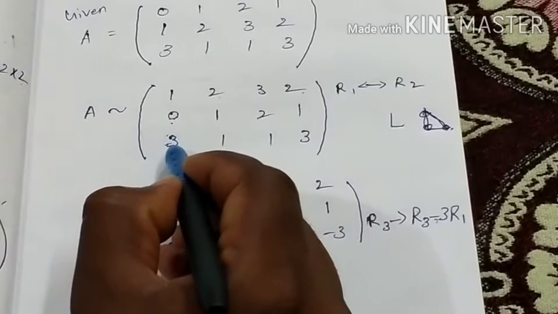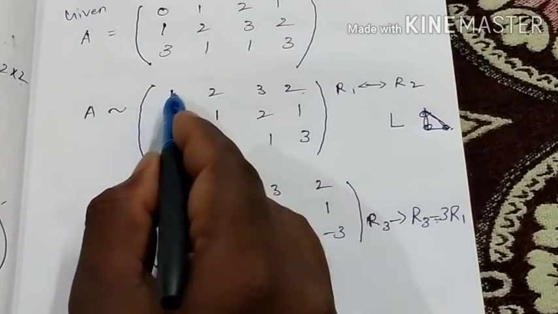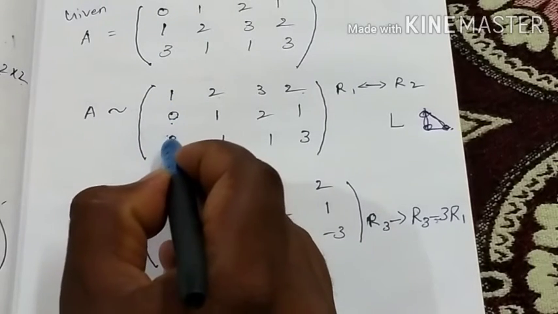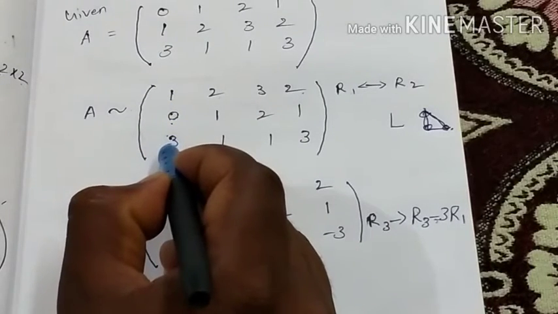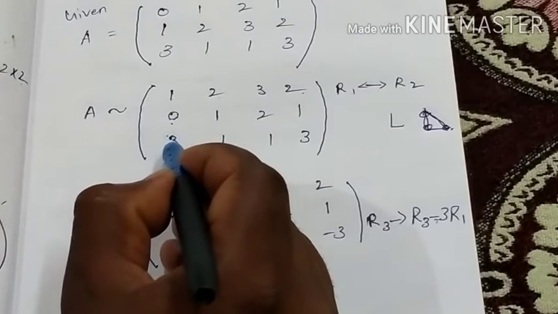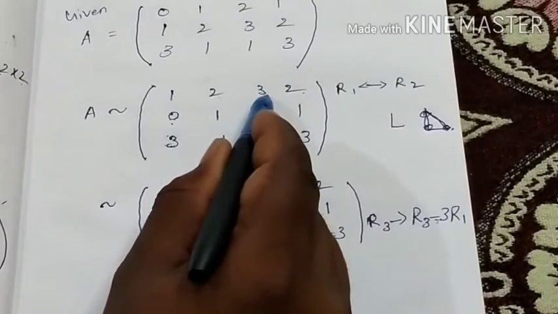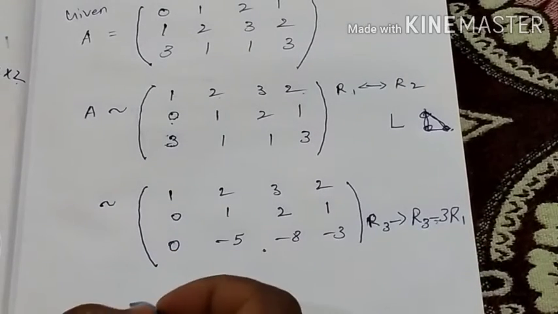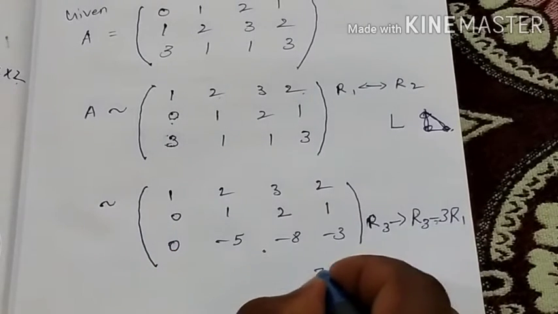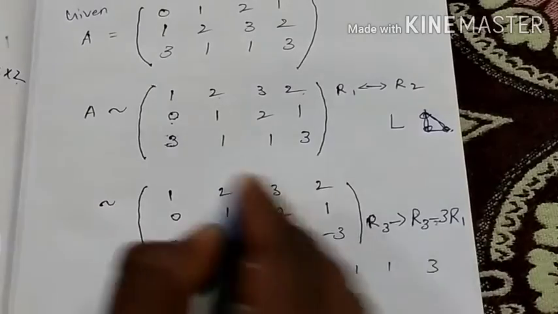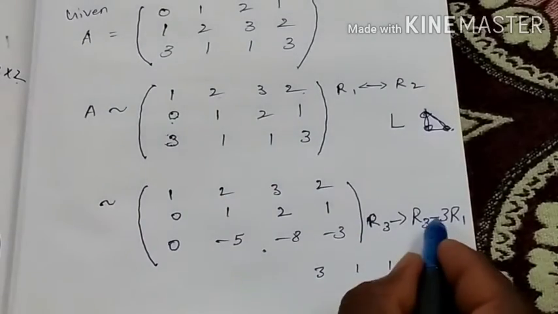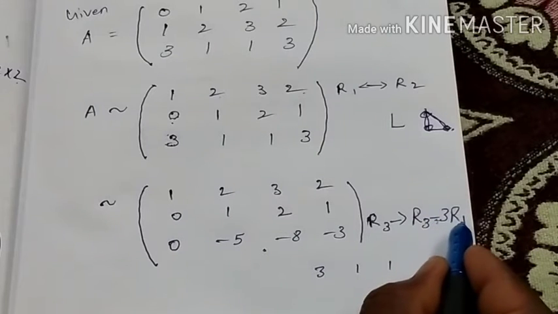Because here 3 appears, so R1 multiplied by 3, then subtracting, we get the R3 value 0. Okay, because it is column 1, consider row 1. Listen carefully. So R3 is 3, 1, 1, 3, taken from the above matrix.